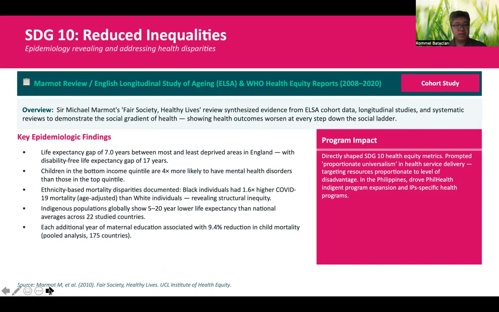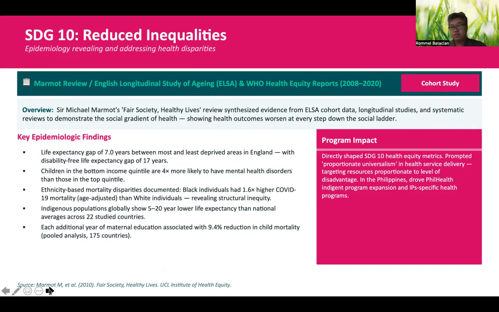So one of the studies that initially looked into that is this work by Sir Michael Marmot, particularly the Fair Society Healthy Lives Review, drawing on the ELSA, for the English Longitudinal Study of Aging, and the World Health Organization Health Equity Reports. The principle here is that the health outcomes systematically worsen at every step down the social ladder.